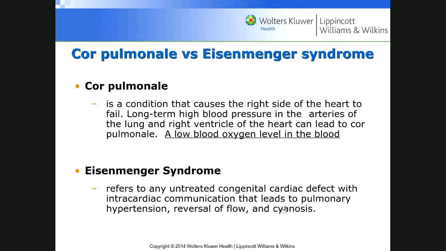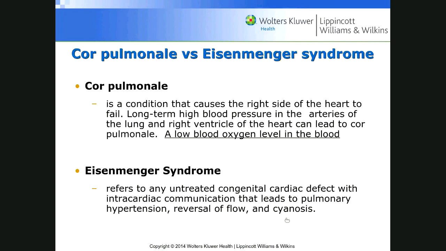Then you have increased resistance to the lung, and then it can lead to Eisenmenger syndrome.